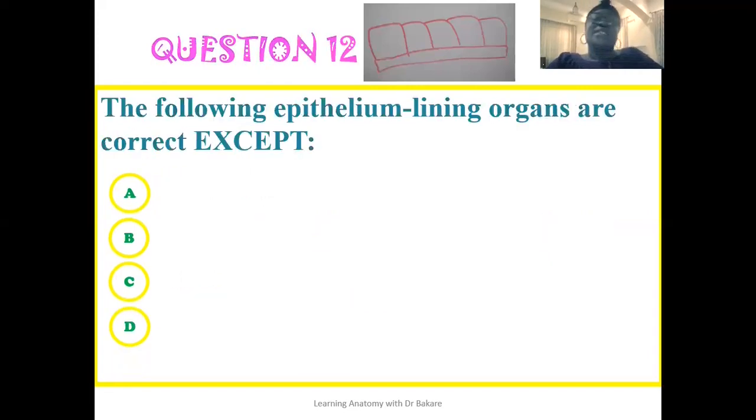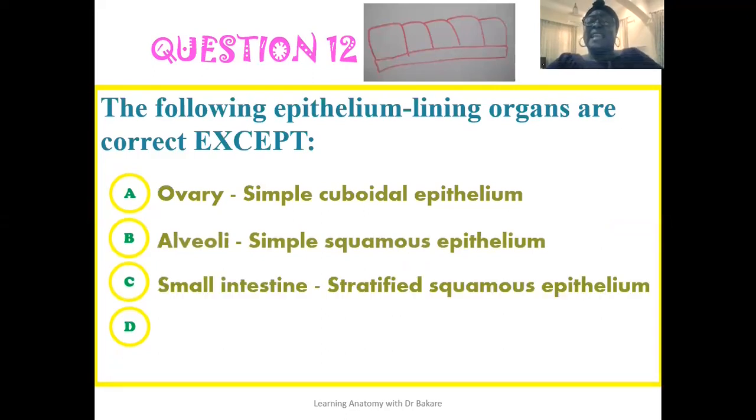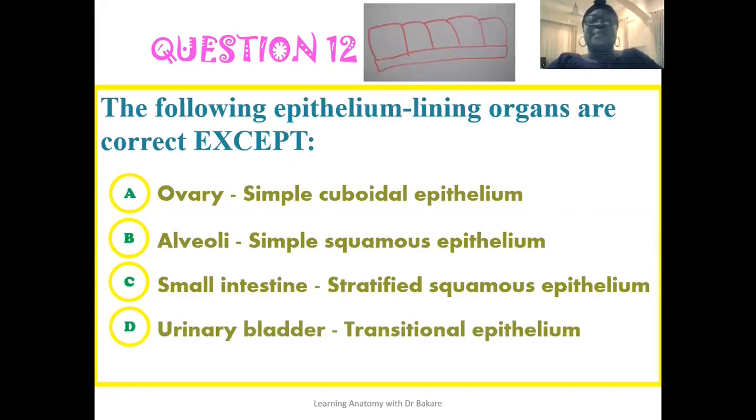The 12th question, the following epithelium lining organs are correct, except, is it except ovary lined by simple cuboidal epithelium? Is it except the alveoli lined by simple squamous epithelium? Or is it the small intestine lined by stratified squamous epithelium? Or is it the urinary bladder lined by transitional epithelium?